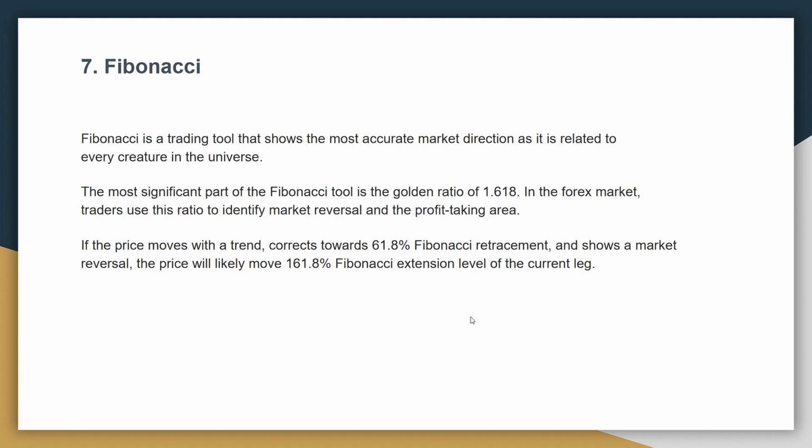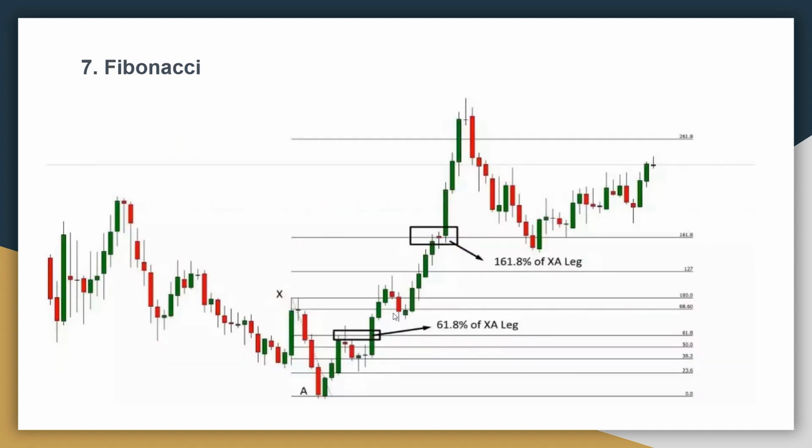If the price moves with the trend, corrects towards the 61.8% Fibonacci retracement and shows a market reversal, the price will likely move to the 161.8% Fibonacci extension level of the current leg. This is the example of Fibonacci retracement.